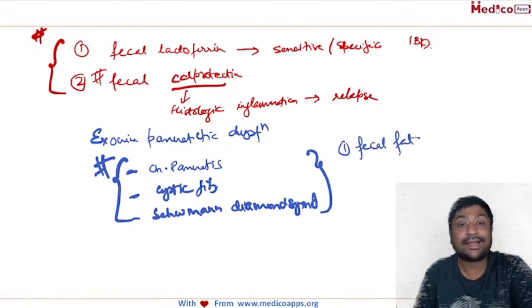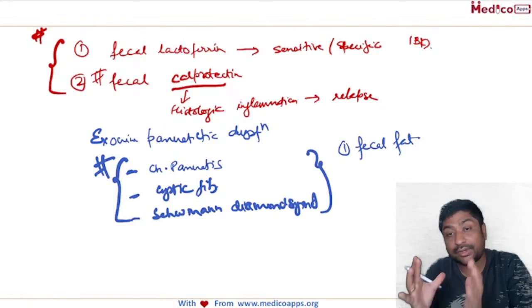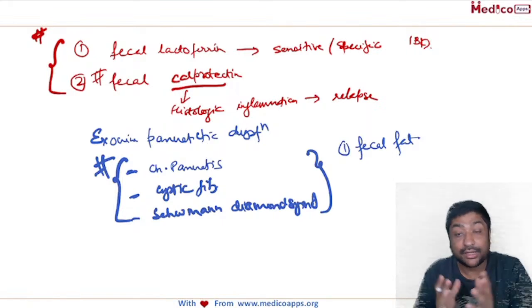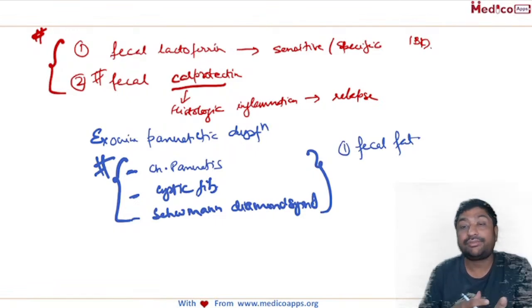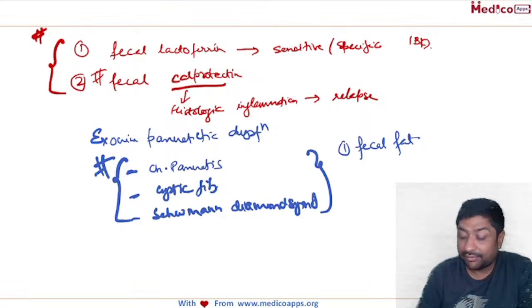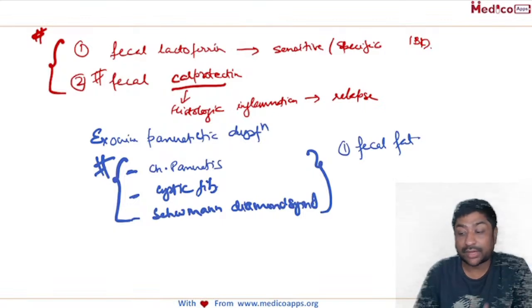We know that normally the pancreatic lipase is what will help in digestion of the fat which we eat, primarily in the jejunum. So if the fecal fat is increased, we can have an indication towards the dysfunction of the pancreatic exocrine function.